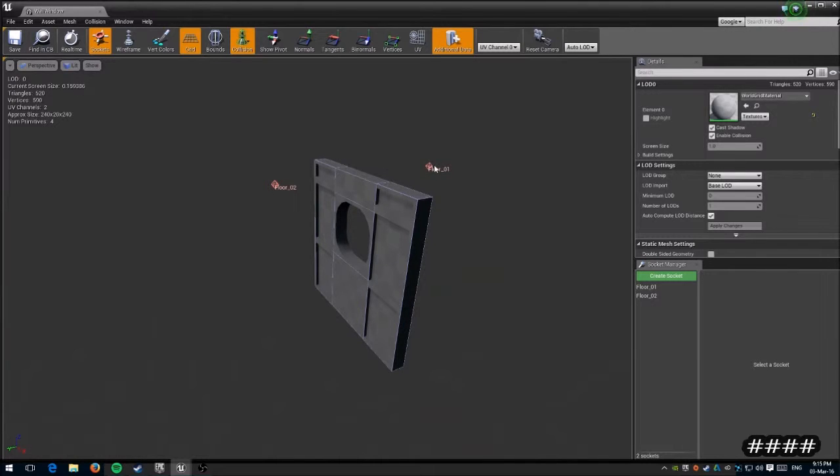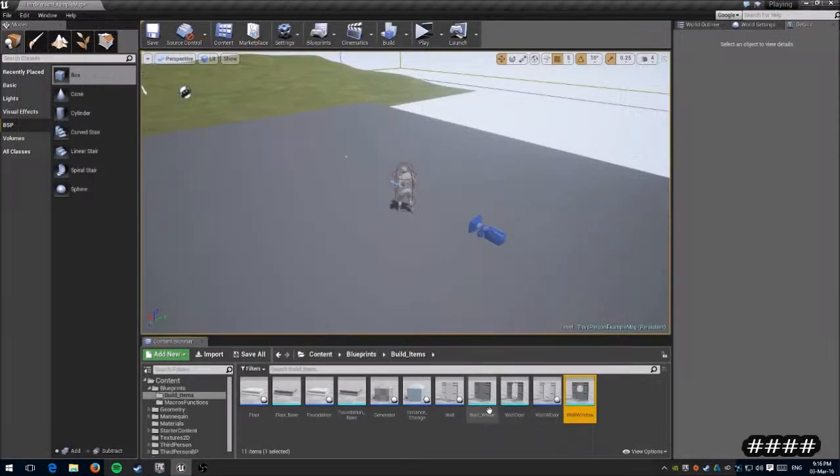the sockets. The sockets have to have a floor designator, and then an underscore is where it finds the split and therefore determines the name. So you can basically have floor whatever that number is. You don't actually have to have a number. You can have something else. You set them up that way. You then